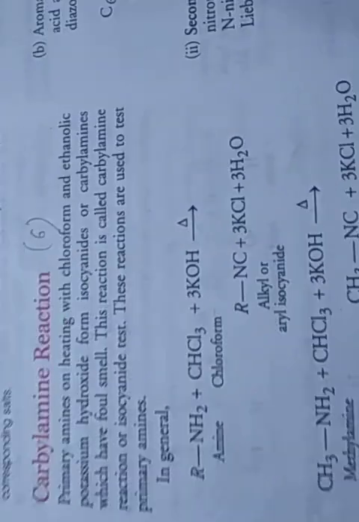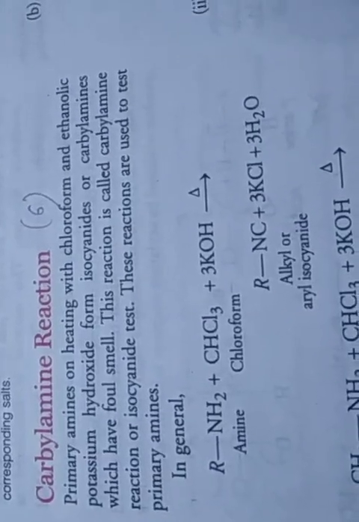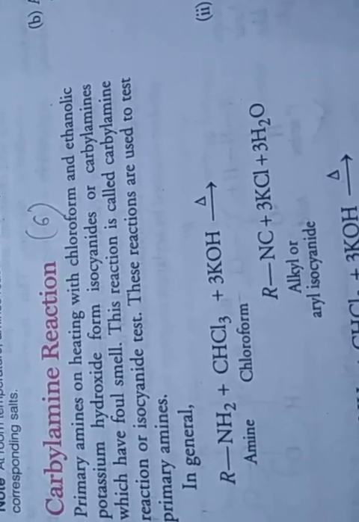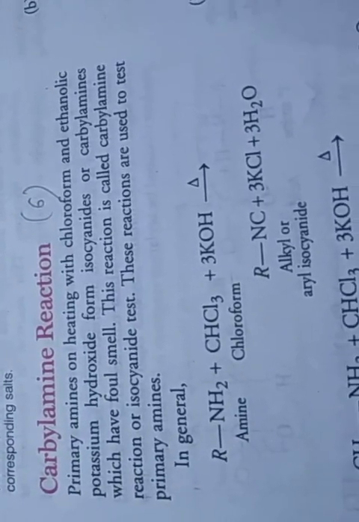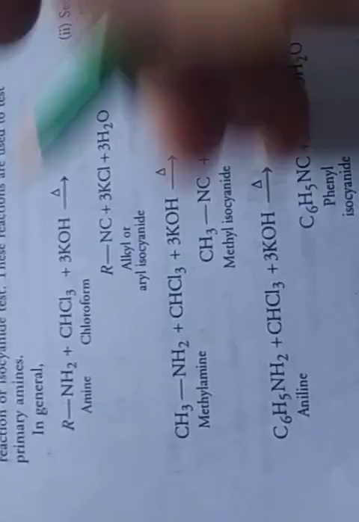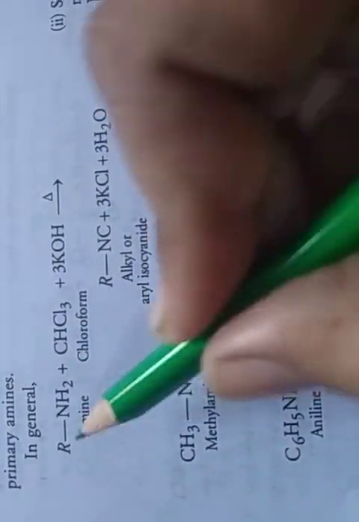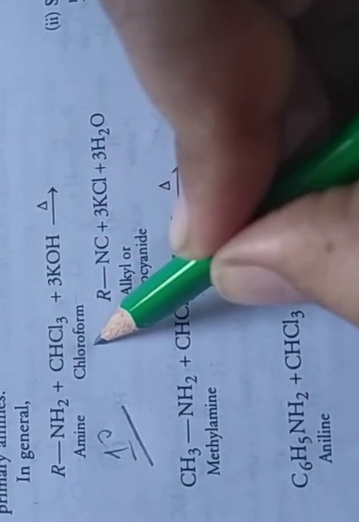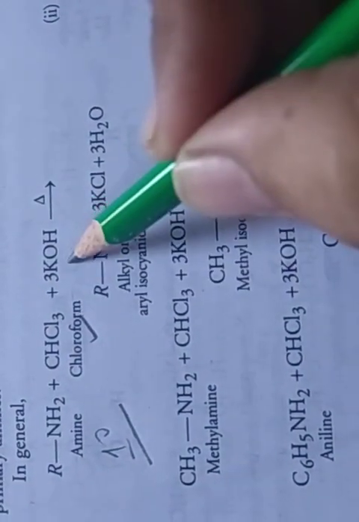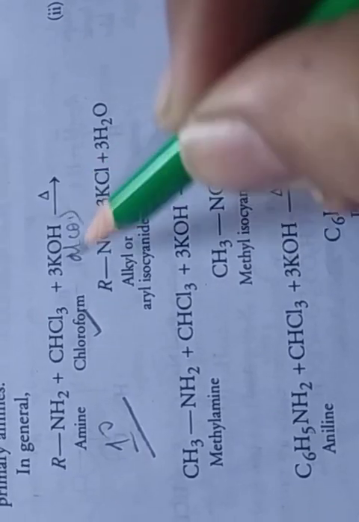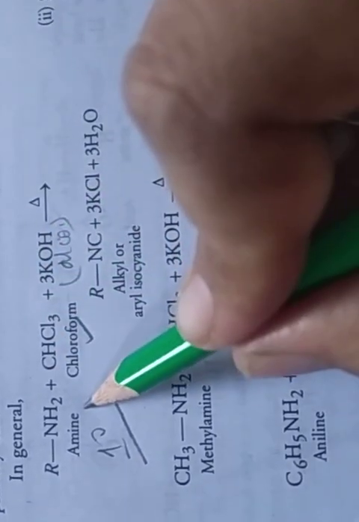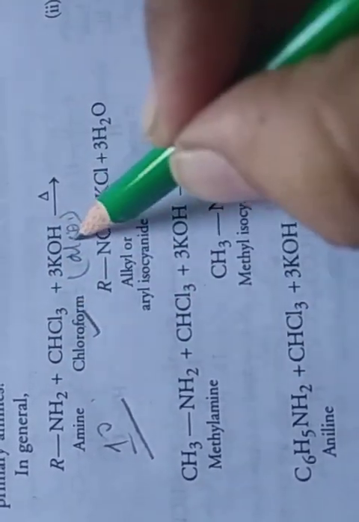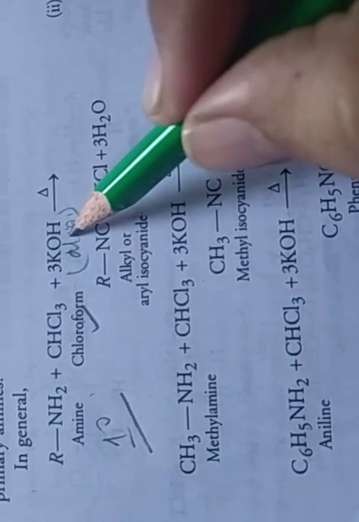Next, sixth is the carbylamine reaction, which shows the basicity nature of amines. This is also a name reaction, and it is very easy. We take a primary amine. Which amine do we take? 1 degree amine. It reacts with chloroform, and then we take alcoholic KOH. So 1 degree amine, chloroform, and then ethanolic potassium hydroxide.